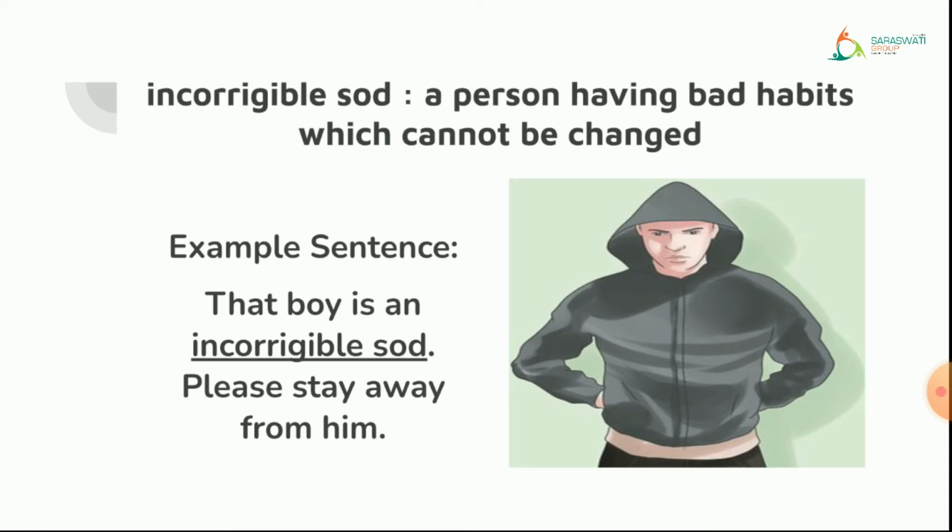If you want to use the word incorrigible sword in a sentence, you can say, that boy is an incorrigible sword. Please stay away from him. Staying away means that if we keep accompanying such people, there is a chance that we may also develop bad habits, right? So it is advised to stay away from people who have very bad habits. Let us go and see the next word.